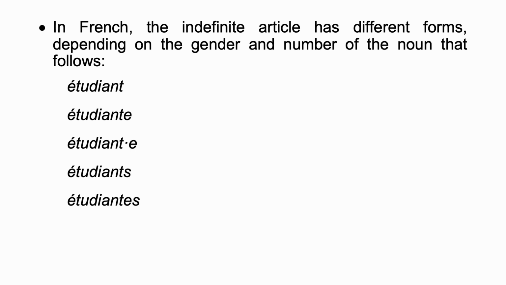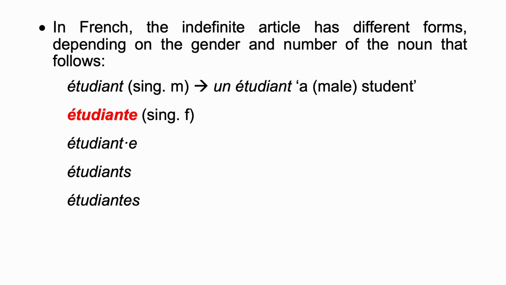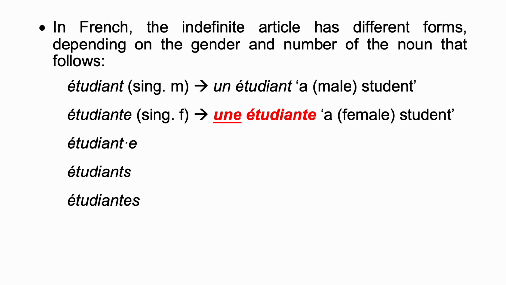For instance, étudiant is a singular masculine noun. The form you're going to use is un étudiant. Repeat, un étudiant, which can be translated as a male student. Étudiante is a singular feminine noun. The form we're going to use with singular feminine nouns is une étudiante. Repeat, une étudiante, which can be translated as a female student.